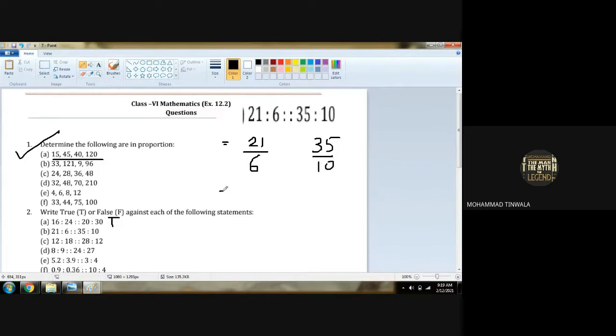So 21 upon 6, 3 2s are, 3 7s are. So 7 upon 2 is the fraction I got. So the ratio is 7 is to 2. 5 7s are 35, 5 2s are 10. So again in this also I got 7 upon 2. So can I write here 7 is to 2 is the ratio right here?